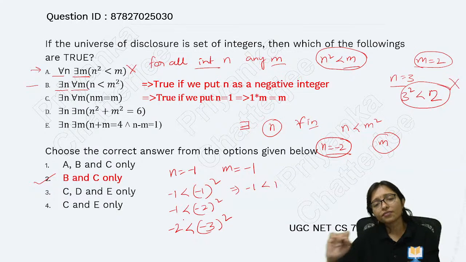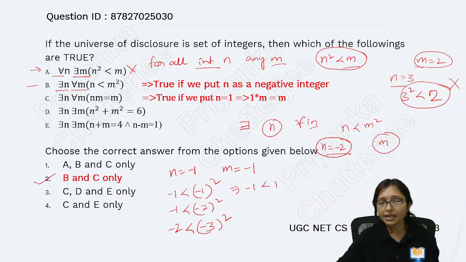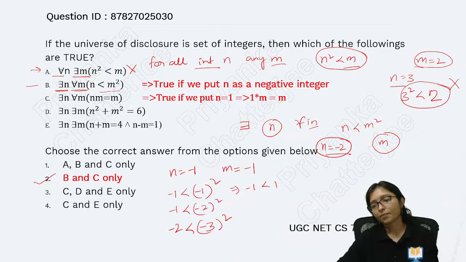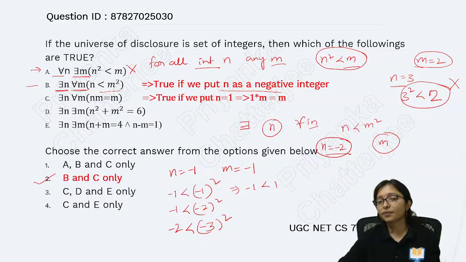Yes. Every time it will be true, because for any n, for all integers m, n will be less than m square. That is always true when I am putting n equal to a negative number. If I put n equal to a positive number, then it may not be true.